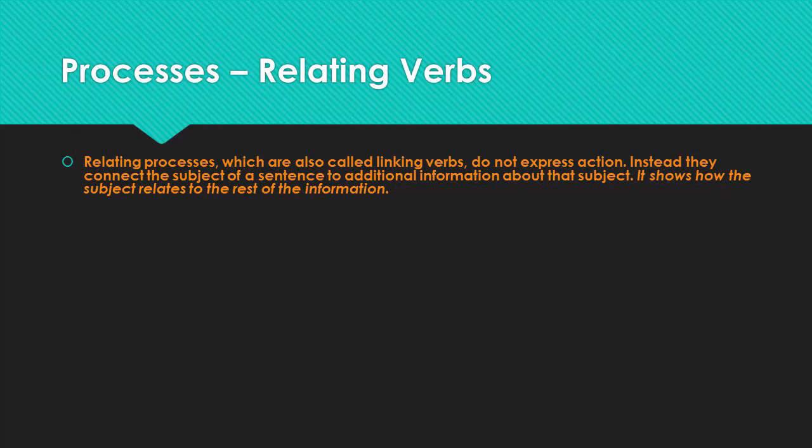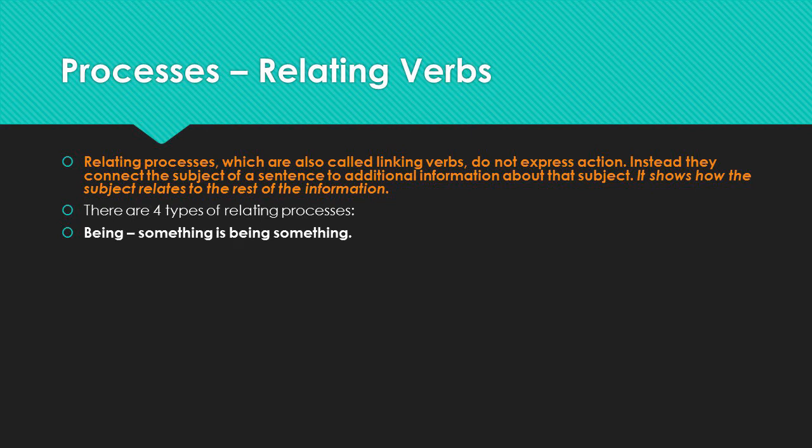Relating processes show a relationship between two ideas. They usually connect or link the subject of a sentence with additional information, which is why these types of processes are often called linking verbs. There are four types of relating processes. The main two types are being and attributing processes.